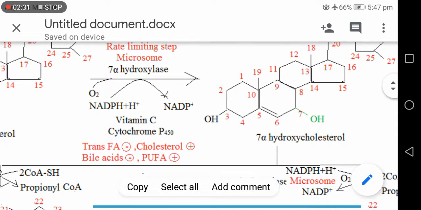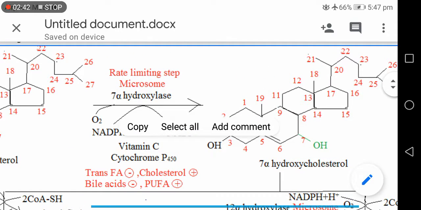and the peculiarity of this enzyme is it is a vitamin C dependent enzyme, and it is related to cytochrome P450, and this step occurs within the microsome, and this step is the rate limiting step of whole bile acid synthesis.